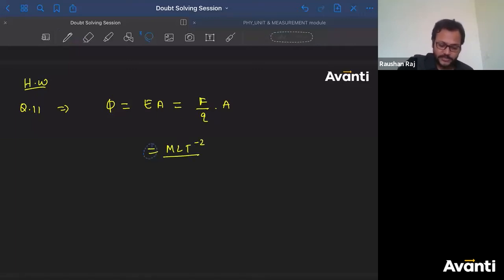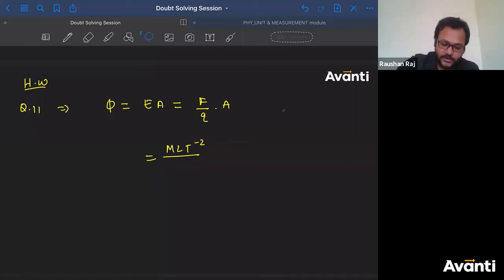How do you write charge? Tell me guys, is charge a fundamental quantity? Is charge a fundamental physical quantity? Please respond guys. Pradyuman, is charge a fundamental physical quantity? No, charge is not a fundamental physical quantity. Then what is related to it? Related to charge, we have current. Yes, current is a fundamental physical quantity.